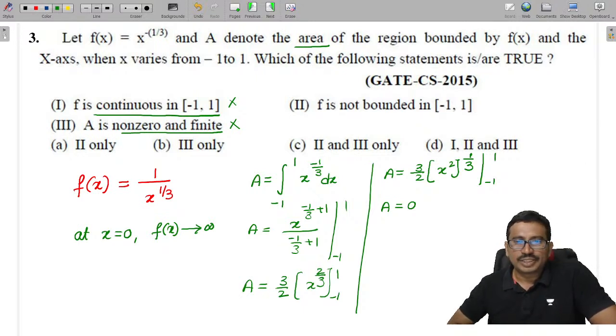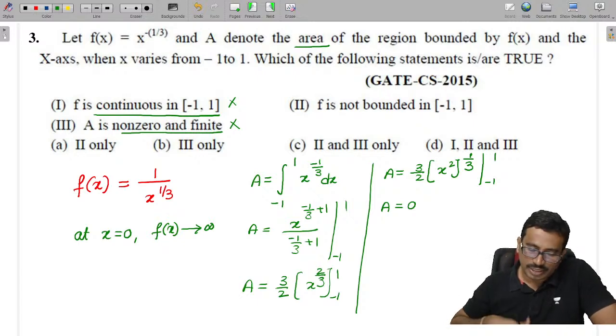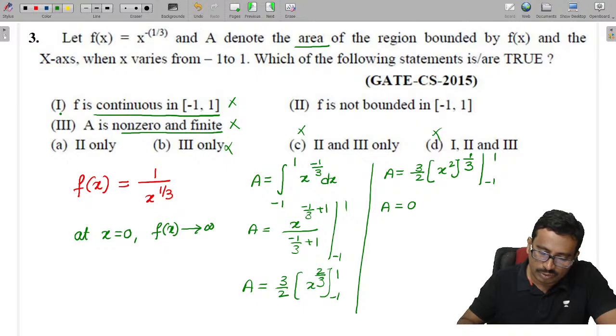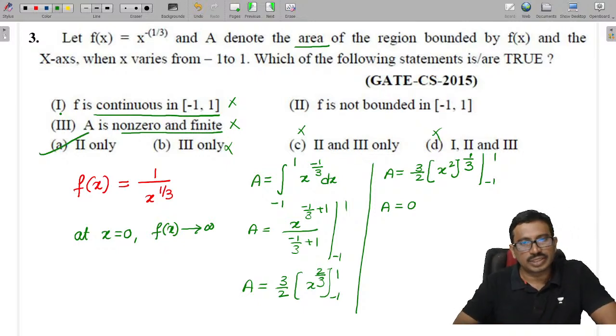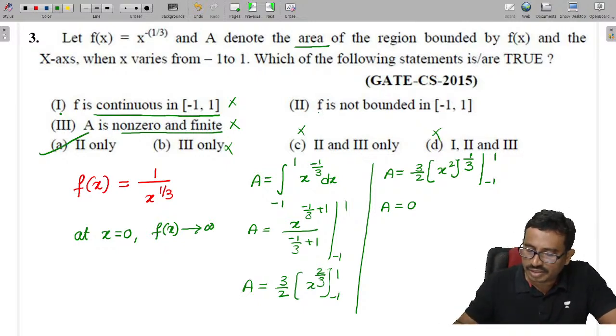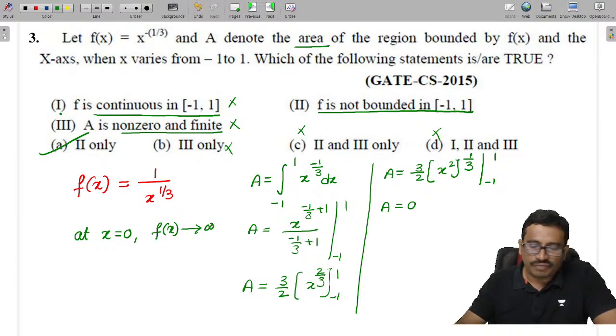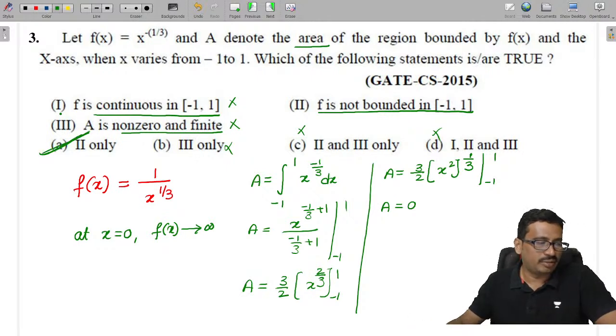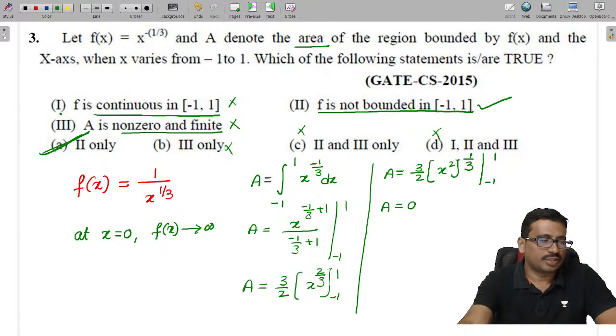Fine. Now let's see this. What will be the possible options here? Only from this you can directly say that one is wrong, so this is wrong, the third one is wrong, this is wrong. The only possibility is option A. The function f is bounded in the interval. The value of f of x is from -1 to +1. This area, which is a finite value, is 0 only. So that's why this option is correct. Isn't it?